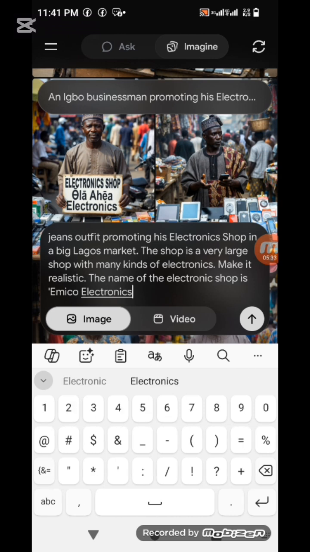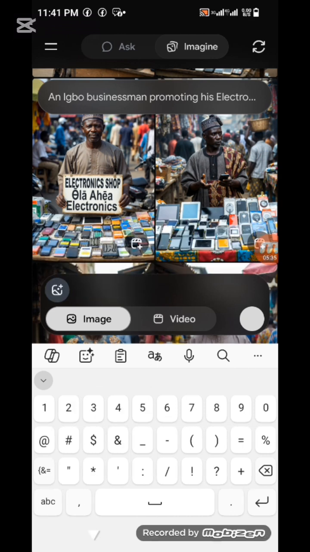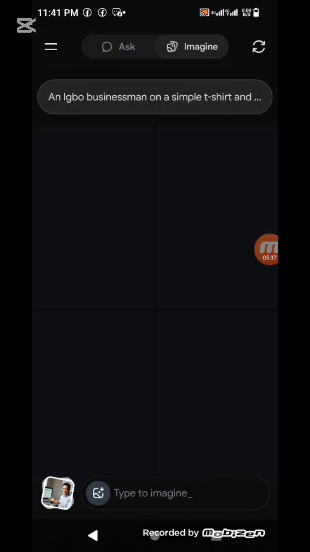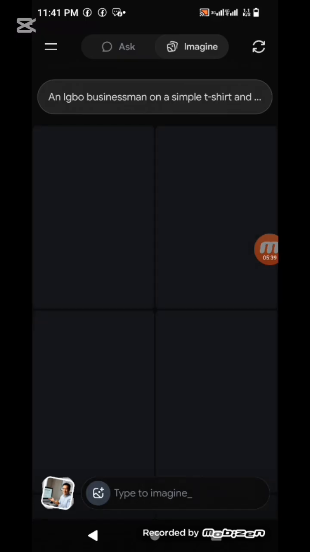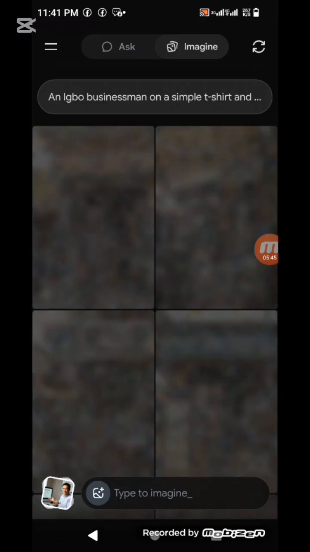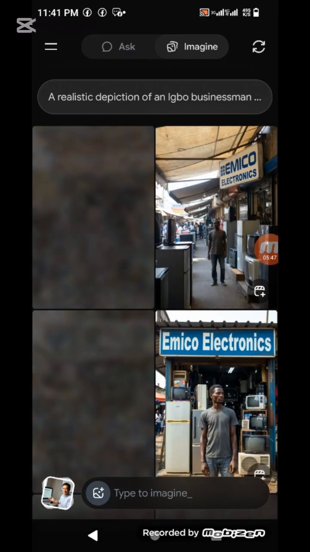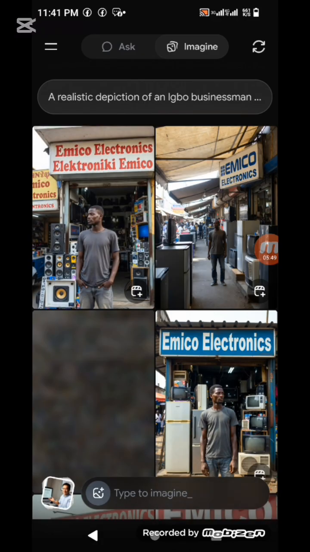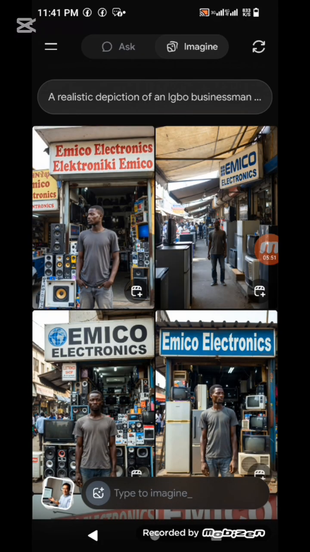Let's watch what we're going to see. See, you're going to have more than 10 different images. All you need to do is select the one you finally think is okay. I'm going to show you just how to do all of these things. You see it? Very simple. You see everything has changed because you gave further prompts.